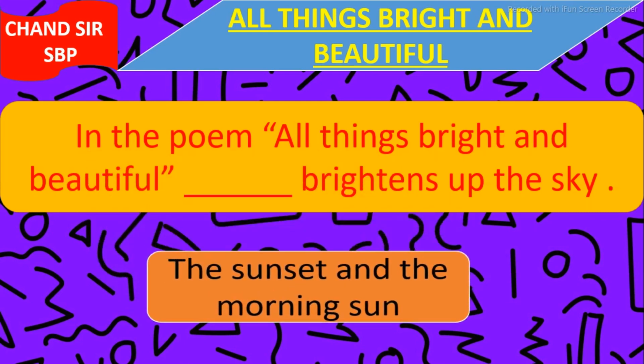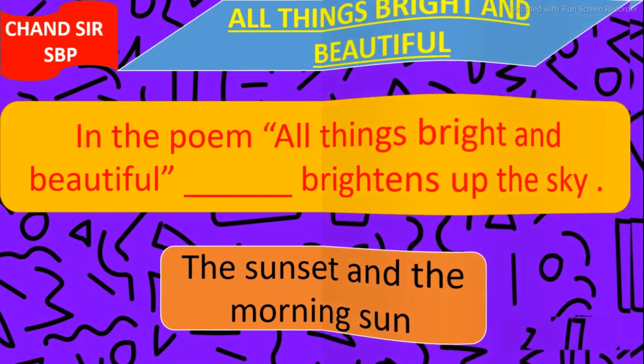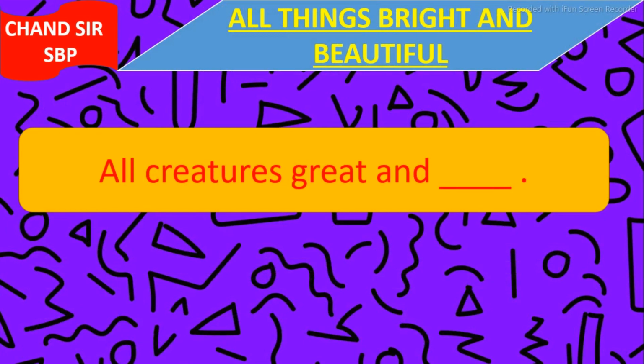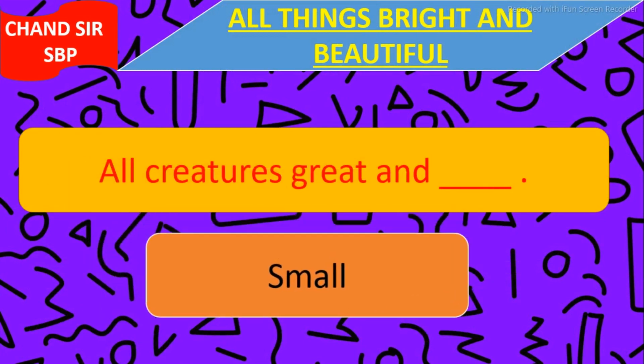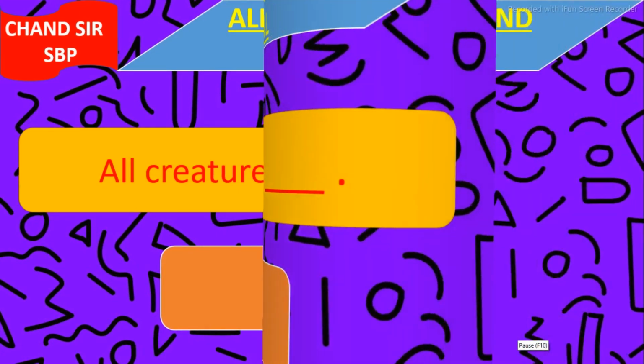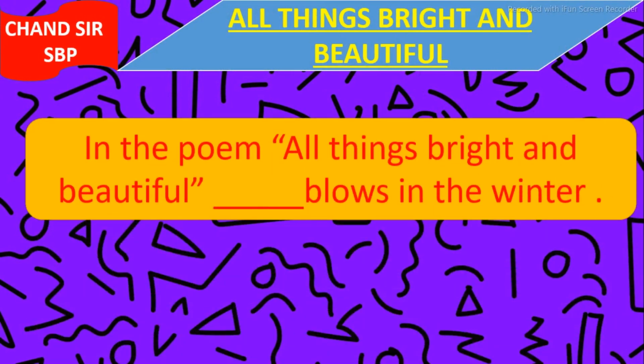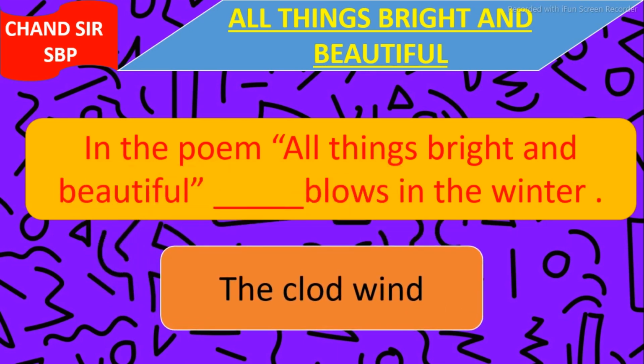Our next question is, in the poem all things bright and beautiful ___ brightens up the sky. And the answer is the sunset and the morning sun. Our next question is, all creatures great and ___. And answer is small. All creatures great and small. Our next question is, in the poem all things bright and beautiful ___ blows in the winter. The answer is cold wind. In winter the cold wind blows.